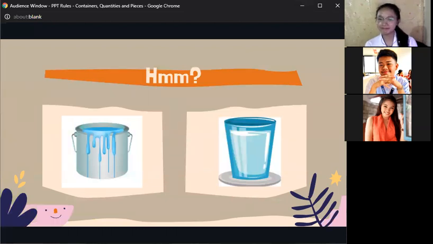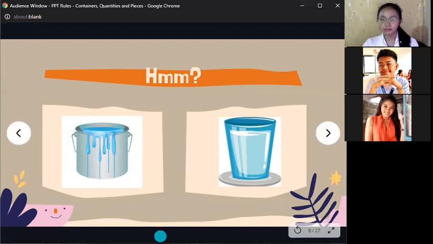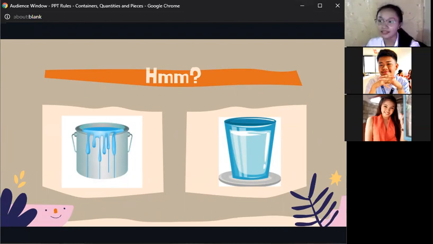What do you think these are? A tub of paint, ma'am. Yes, a tub of paint. But what do you observe with this tub of paint? I noticed that it is full. Also, a glass of water is also full. Very good. They are full. Now, what do you think will be our topic for today?